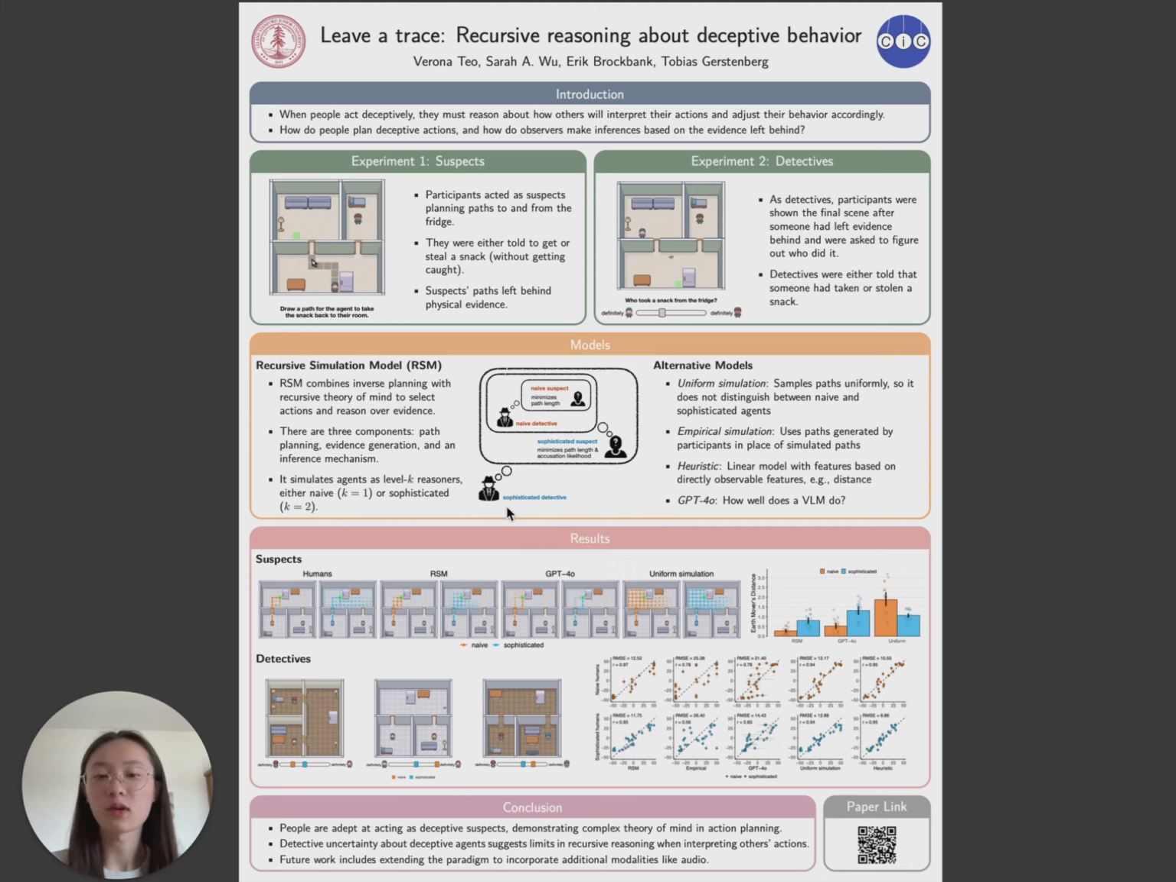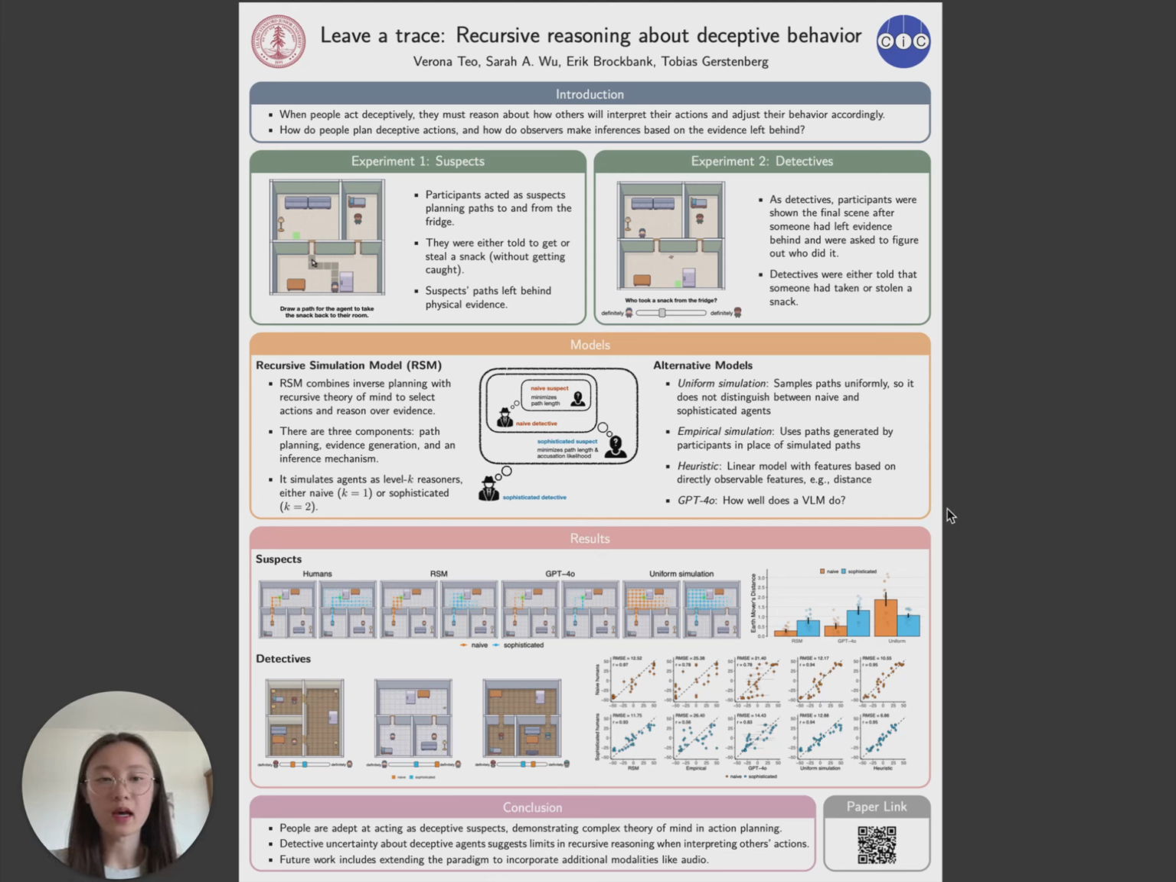In addition to the recursive simulation model, we tested a few other models. We had two variants of the RSM. The first is one in which the paths are sampled uniformly, and so this model does not distinguish between the naive and sophisticated agents. The second variant is one in which we use the paths that were generated by participants in our experiment. And then we also had a heuristic model, which assumes that people don't simulate paths, but rather use visual-based heuristics when making inferences about the culprit.